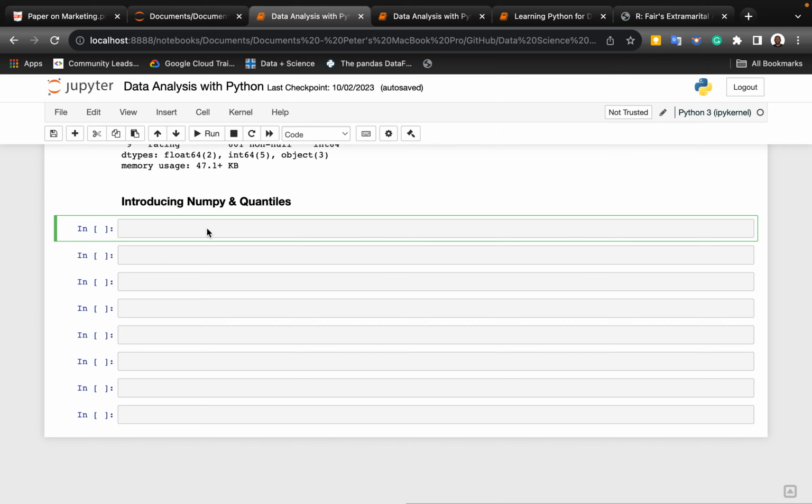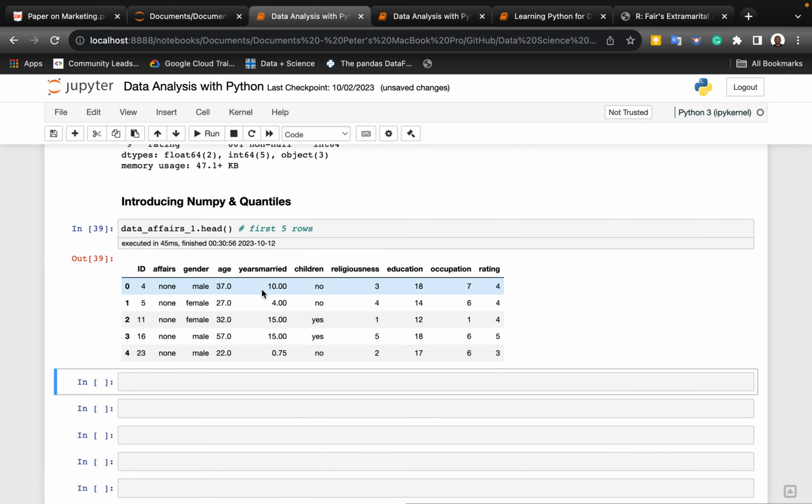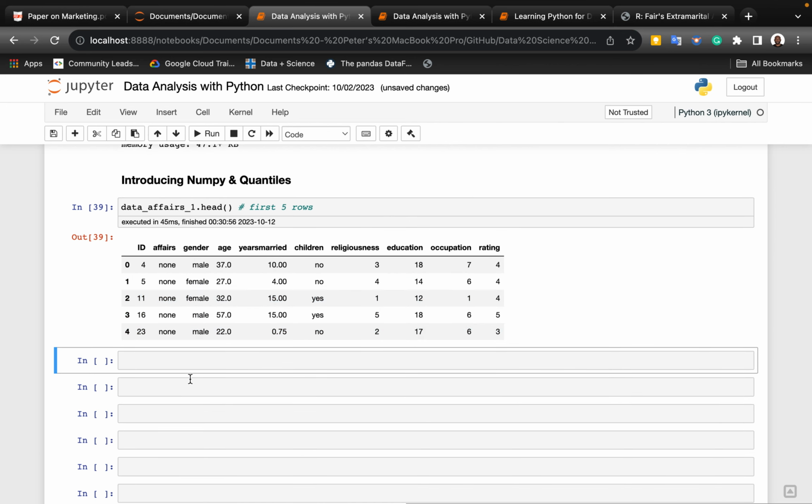Just for context, we already have a data affairs data frame. So I'll just check out the first 5 rows. So yes, this is what we have, right? You can see that they have column headers with their column names, and you have rows, right? So this is called the data frame.